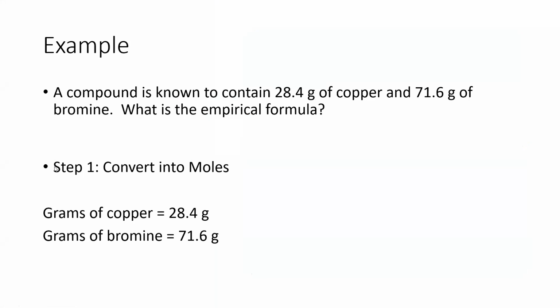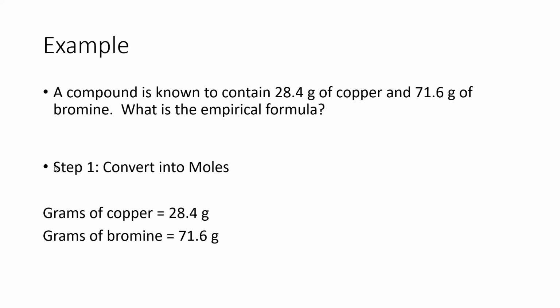So how do I go from grams or mass into moles? On our paper, we have like 28.4%. Change the percent to grams. Okay. Yeah, sorry, I forgot to do that. I was going to simplify this example because you don't ever see the percentage in this class. So we have 28.4 grams of copper and 71.6 grams of bromine.